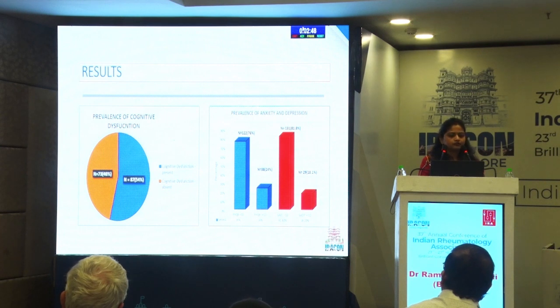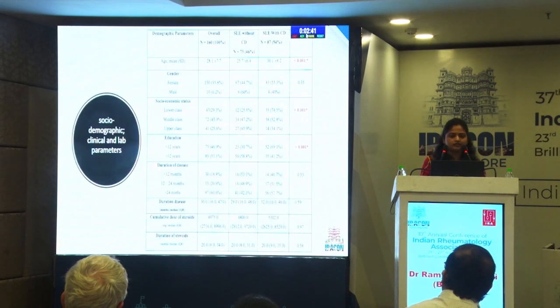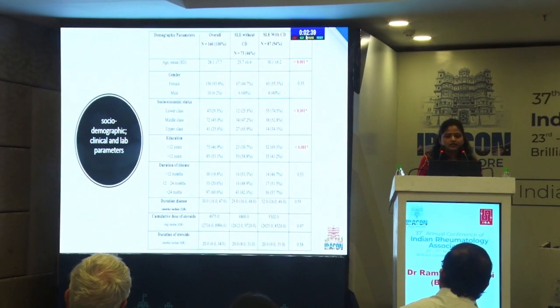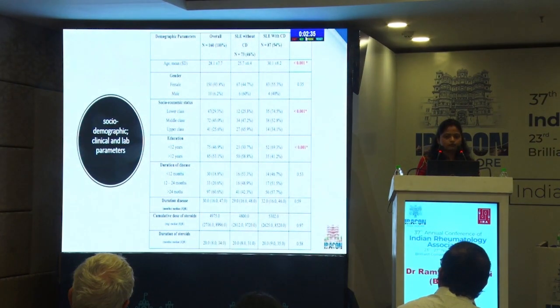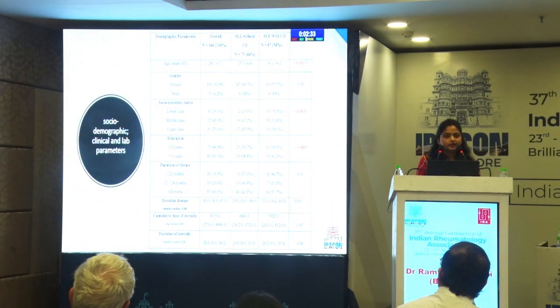The prevalence of cognitive dysfunction in our cohort was 54%, the prevalence of anxiety was 24%, and the prevalence of depression was 18%. The mean age was 28 years. Predominantly, our population belonged to the middle to upper class. About 50% of patients had more than 12 years of education.